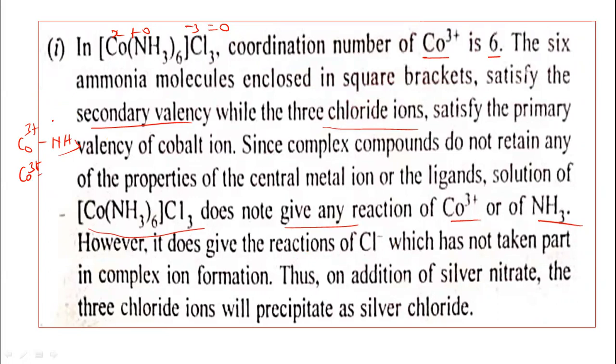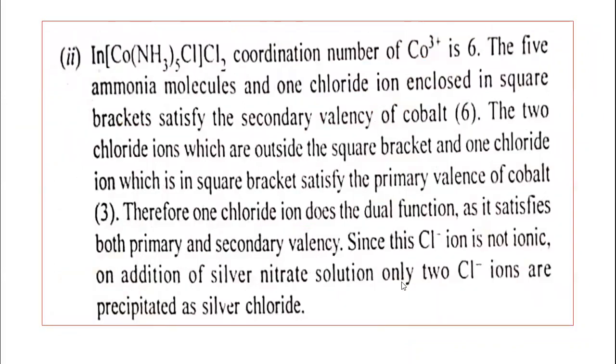So what is free? The chloride ions are free, which are ionizable. So it gives the reaction of chloride ions. When we add silver nitrate solution, there is formation of silver chloride precipitate. The 3 chloride ions are precipitated as silver chloride here. This is the explanation for [Co(NH3)6]Cl3.